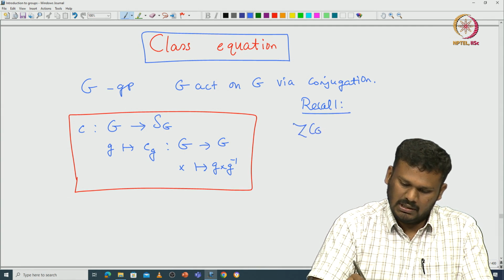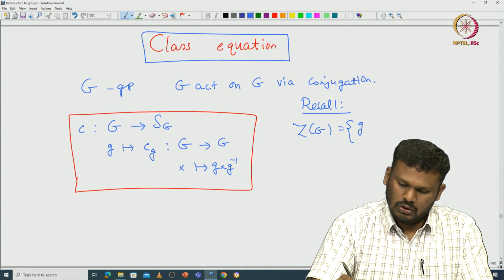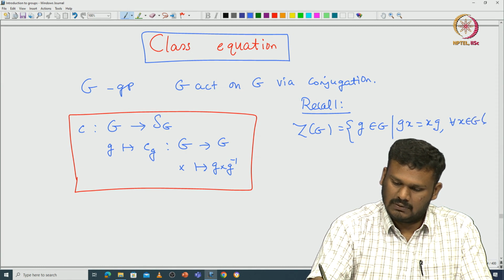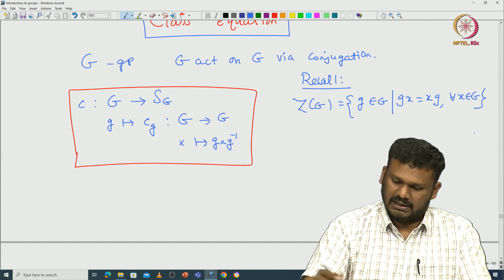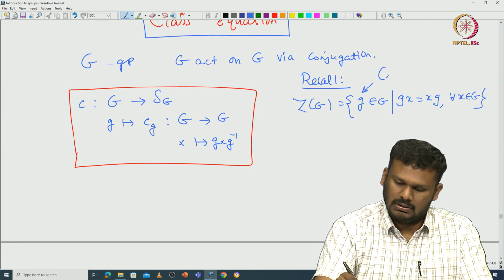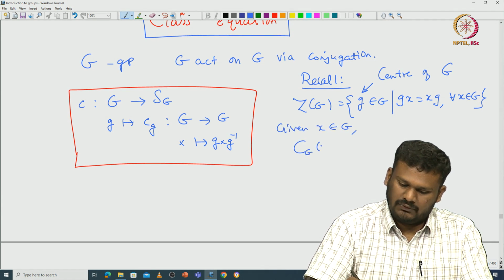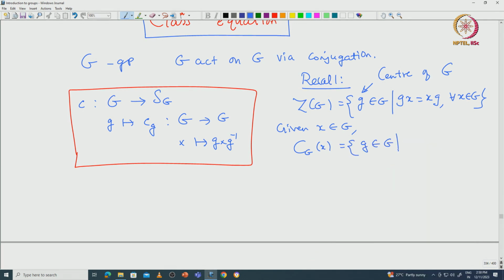The center of G is defined to be those g in G that commute with all elements x in G. That is called the center of G. Now given x in G, the centralizer of this x is defined to be those g in G such that gx equals xg.